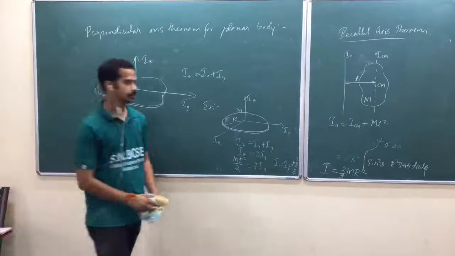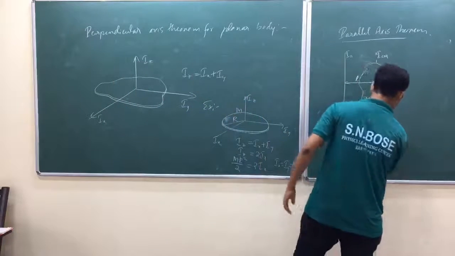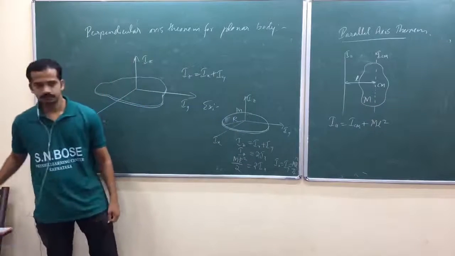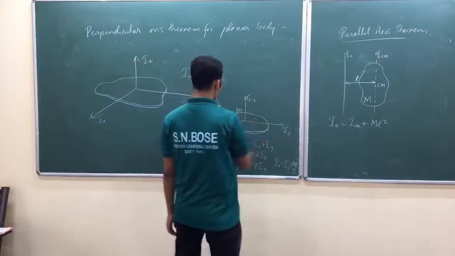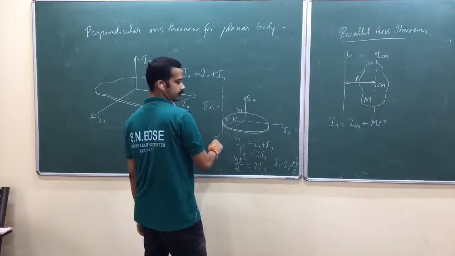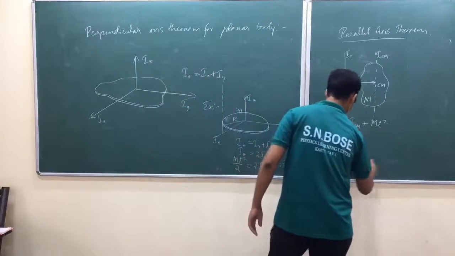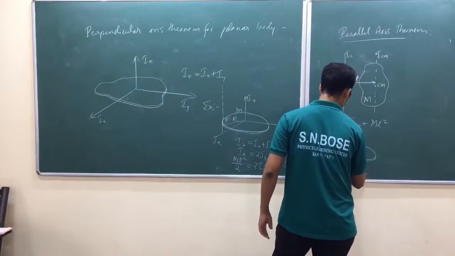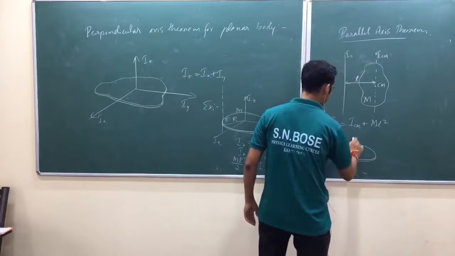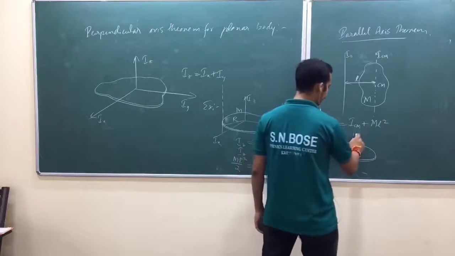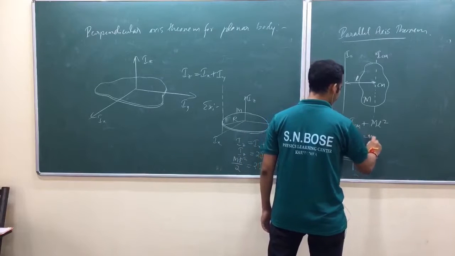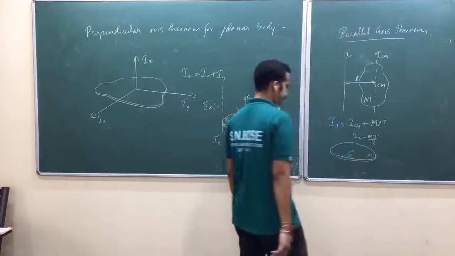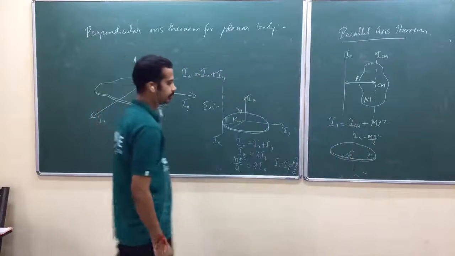Just quickly apply that again for a disk, to calculate the moment of inertia about this axis. Let me take a disk. The center of the disk is the center of mass. I know this one: I CM is m r square by 2, where m is the mass and r is the radius.